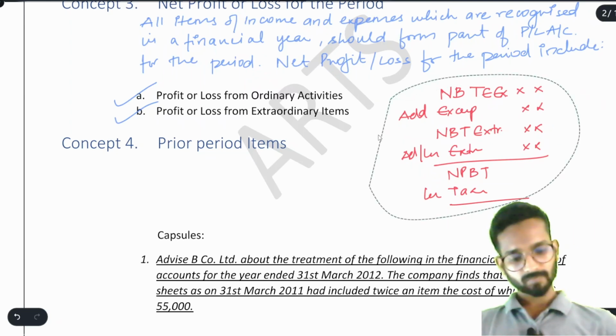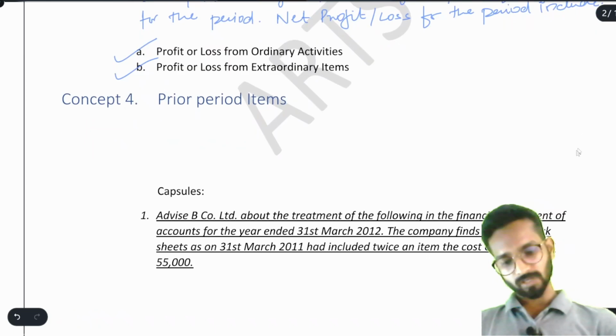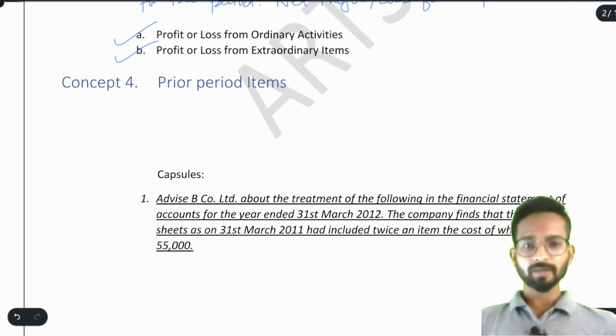See, now understanding the next topic here, prior period items. What are prior period items? This is our main topic for the standard. Understand this. Okay, what do you mean by prior period?